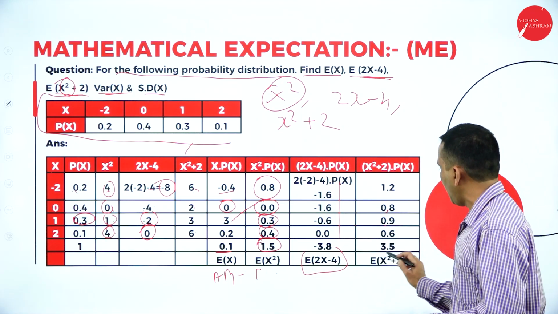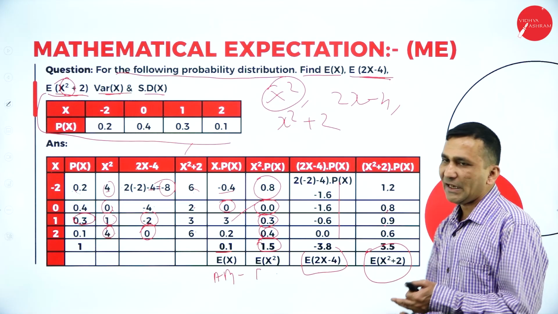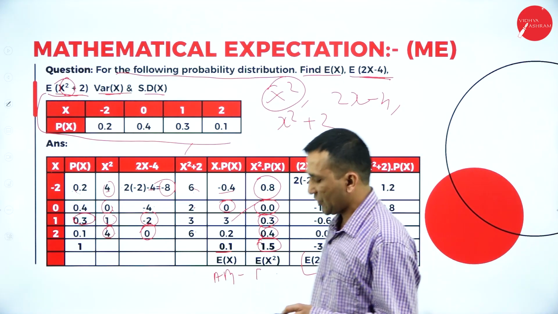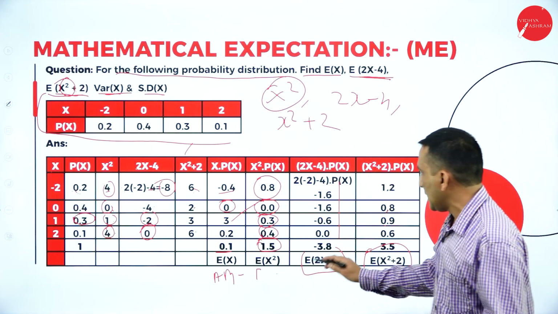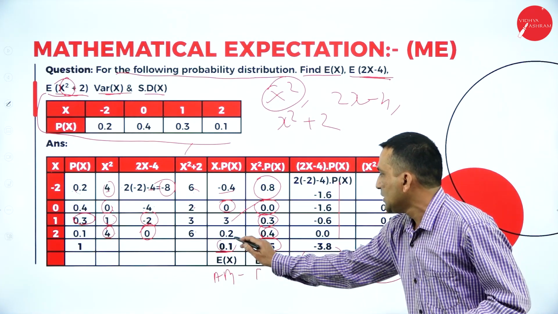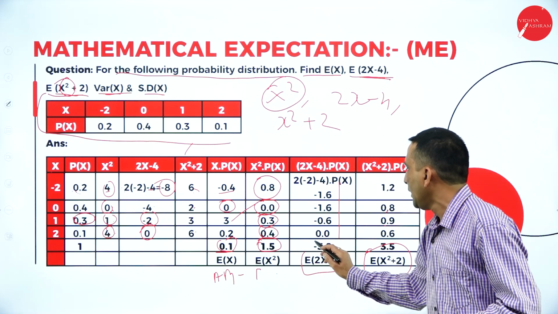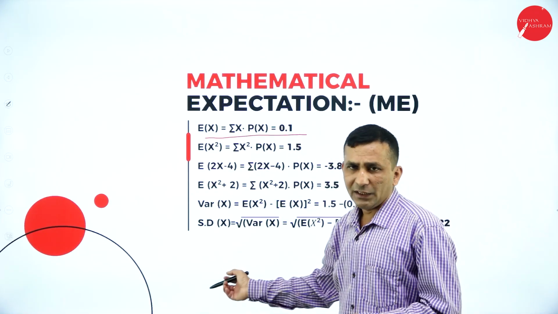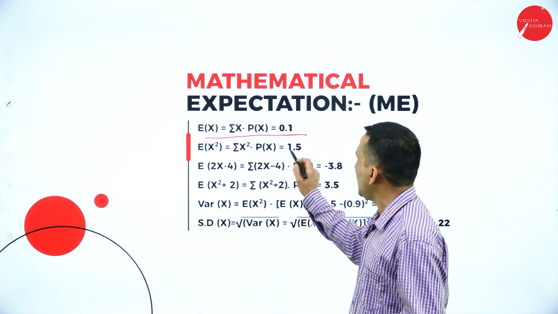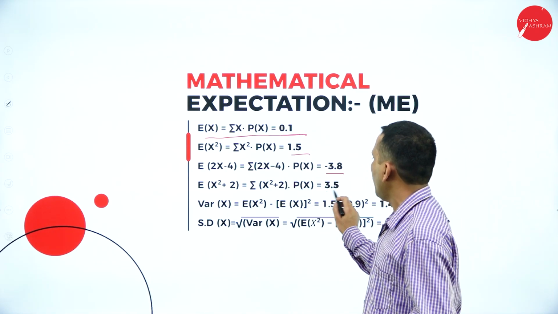Like this, if you multiply and take them together, we can simplify. So the final answers we write in equation format: 0.1, 1.5, minus 3.8 and 3.5. The first value, second value, third value, fourth value.